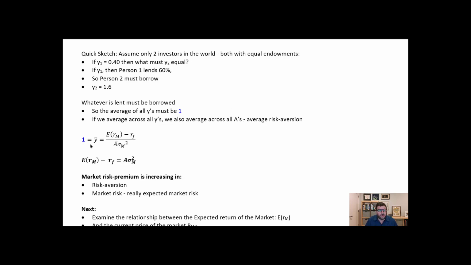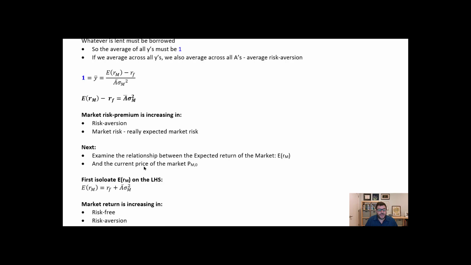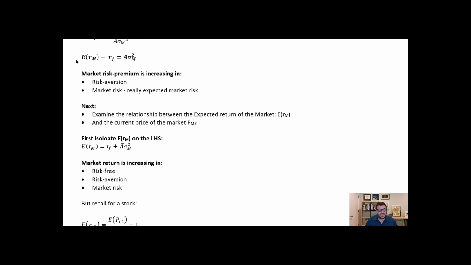And so 1 must equal the average Y, which is equal to the market risk premium divided by the average risk aversion times the market risk. And this is simple. I just pull this over and I end up with this result, that the market risk premium is equal to the average level of risk aversion times the market risk. And so I can see that the market risk premium is increasing in risk aversion. The more risk aversion, the more people need to earn relative to the risk-free. And the riskier the market, the more people need to earn.